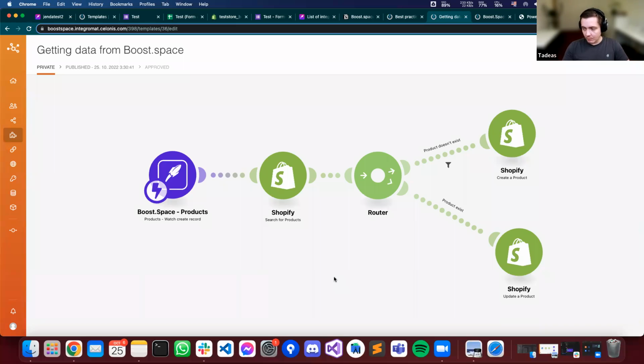My goal is to add more and more learning resources. This webinar is also one of the ways we can help you learn with our tool, and we keep adding those templates and simplifying the product. We are trying to grow the BoostSpace community, because that is the place where you can upvote and request new features and templates. You can give us your feedback on our product, tell us what you want, and we really want to work with your feedback and with you to build the best possible product.